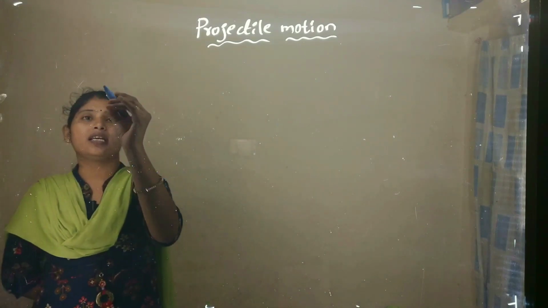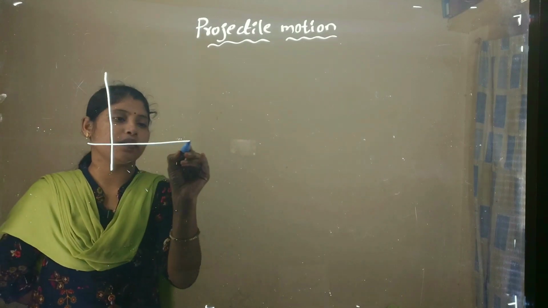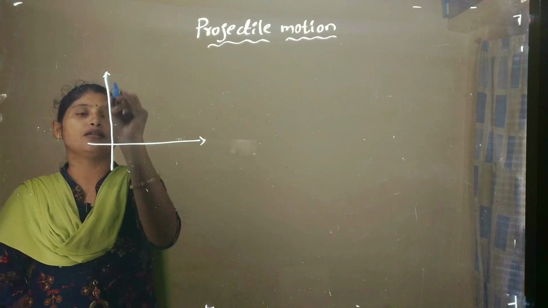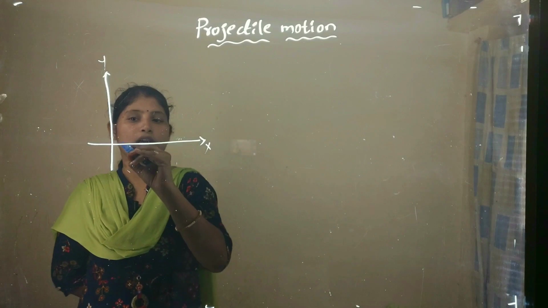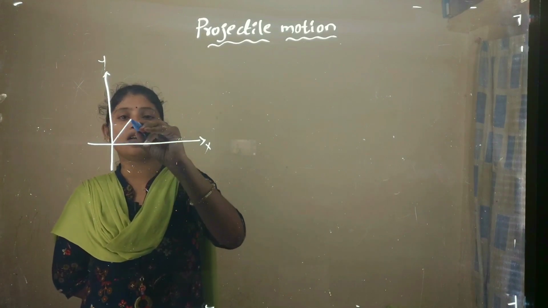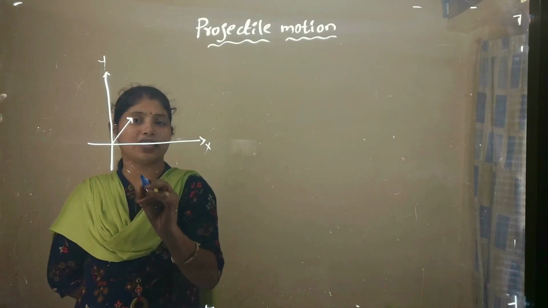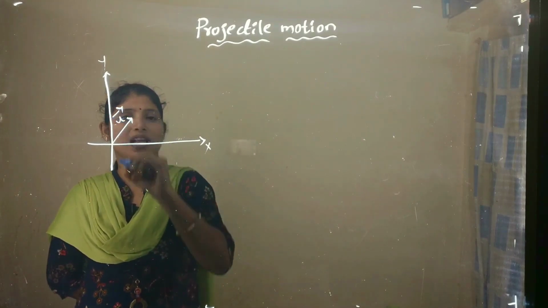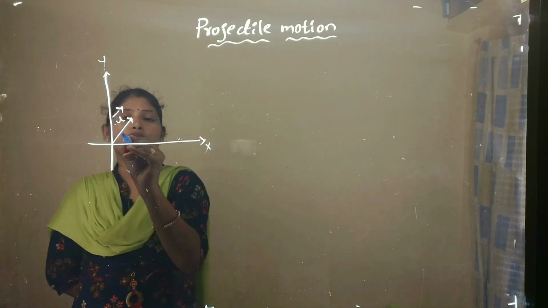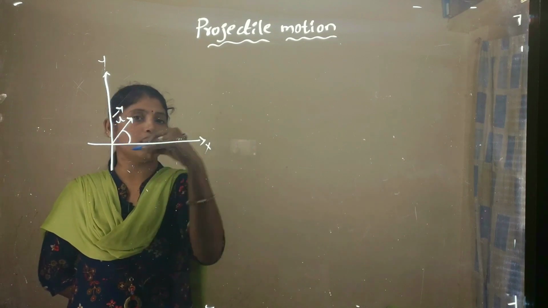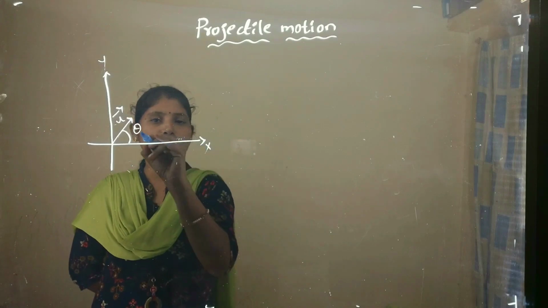When we consider a two-dimensional plane, that means it has x coordinates as well as y coordinates. So at that time, the object, other than in vertical motion, has a velocity u, which is considered the initial velocity. The particle makes an angle with the horizontal plane, that is theta.